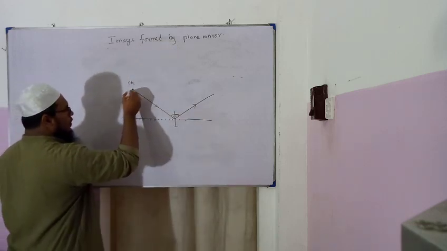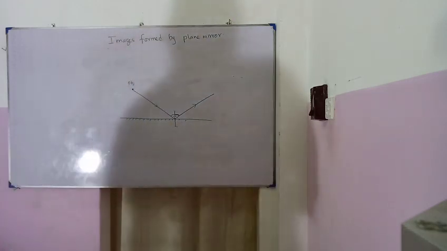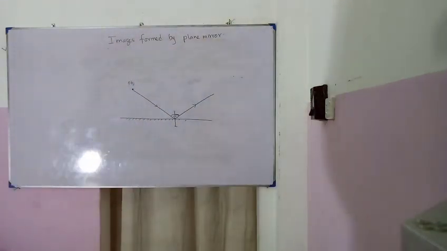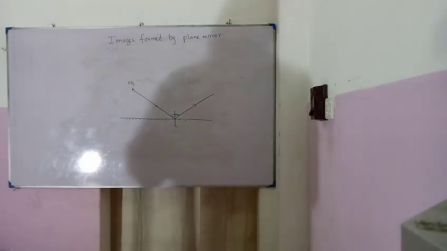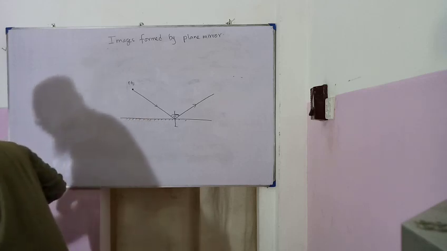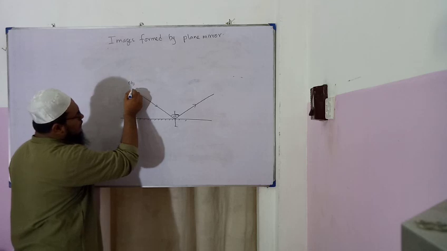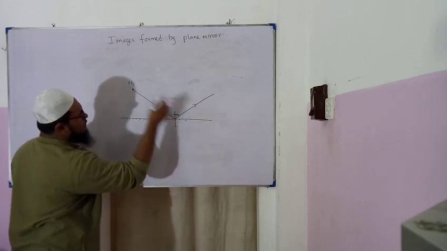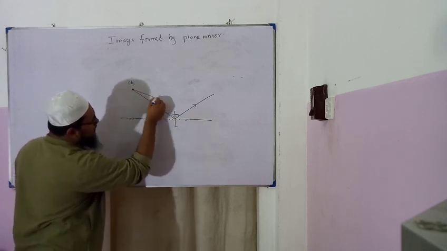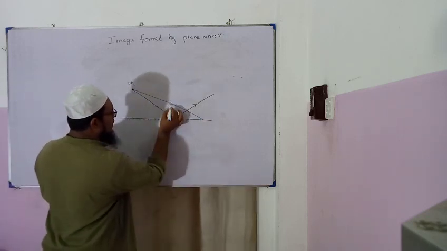Then I am going to draw another ray. Where shall I draw it? Yes, somewhere here. A ray which is coming, falls on the mirror, incident ray.